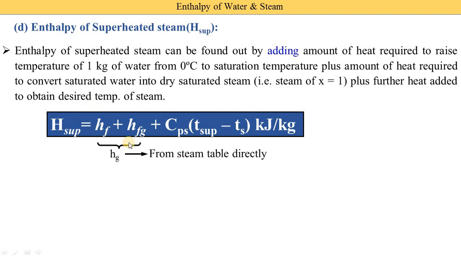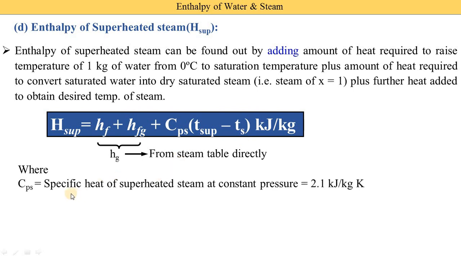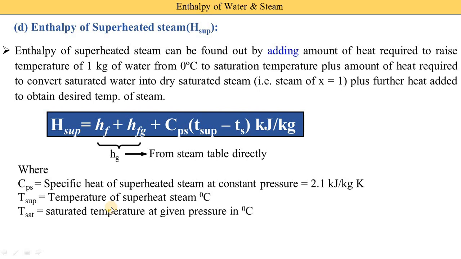Instead of hf plus hfg, we can also write hg from the last equation. So h superheated is equal to the enthalpy of dry and saturated steam, hg, plus Cps times the bracket T superheated minus Ts. Now what is Cps? Cps is the specific heat of superheated steam at constant pressure, and its value is 2.1 kilojoule per kg Kelvin. T superheated means the temperature of the superheated steam, and Ts means the saturation temperature at the given pressure.